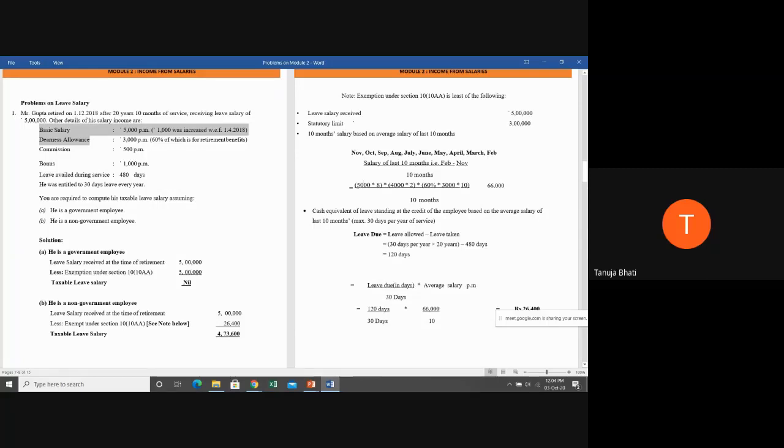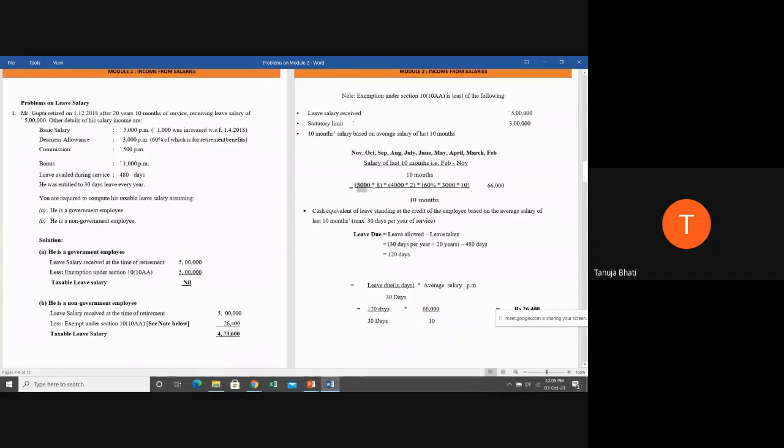Okay, so 5,000 into 8. Now why have I taken 5,000 into 8? Students, remember from 1/4/2018, that is from April to November, his salary was 5,000 rupees. And before that, his salary was less than 5,000 by 1,000 rupees, that is, his salary was 4,000 rupees, because 1,000 rupees was increased with effect from 1/4/2018. That means before 1/4/2018, his salary was 4,000 rupees. Later, from 1st April, his salary is increased by 1,000 rupees and then it became 5,000.